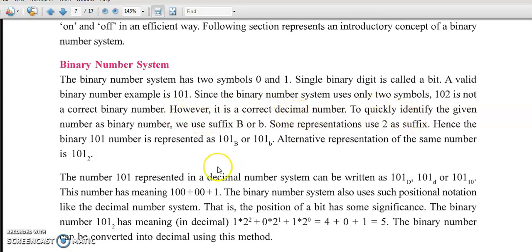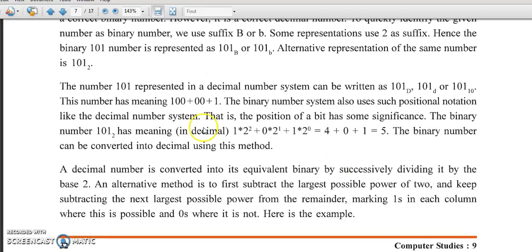To quickly identify that a given number is a binary number, we use the suffix B, capital B or small b. Some representations use a subscript 2 as the suffix. Hence, the binary number 101 is represented as 101B capital or 101 small b. An alternative representation of the same number is 101 subscript 2. The number 101 represented in the decimal number system can be written as 101D or 101 subscript 10. This number has the meaning 100 plus 0 plus 1.